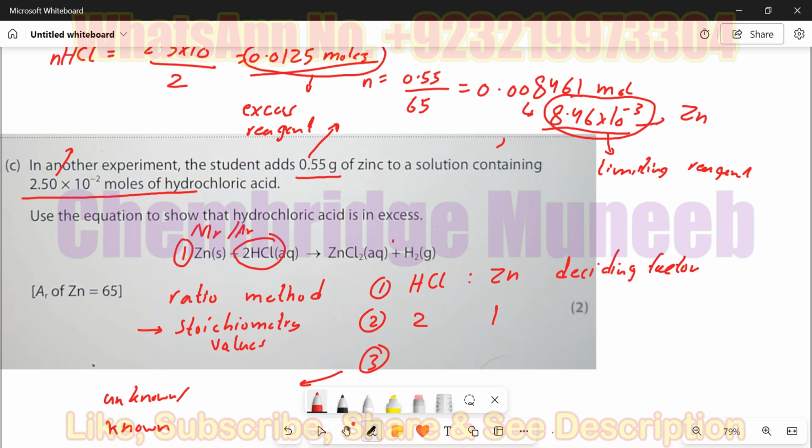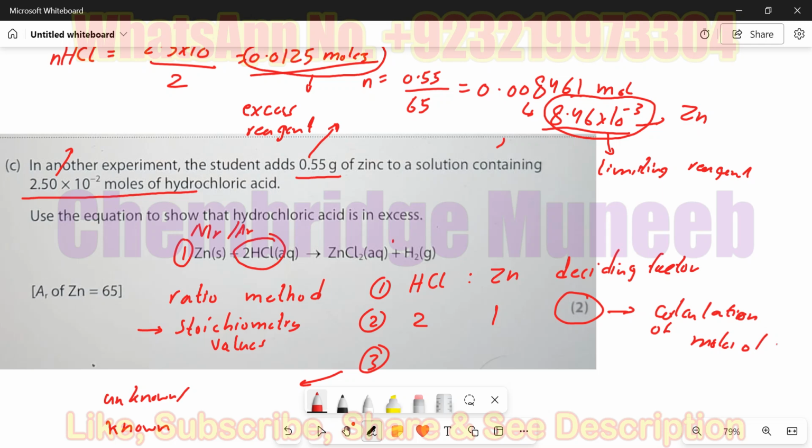That's why there are two marks for this question. 1 mark should go for the calculation of the moles of zinc, and the second mark is to calculate the moles of the HCl by dividing by 2, and also stating that HCl is the excess reagent and zinc is the limiting reagent.